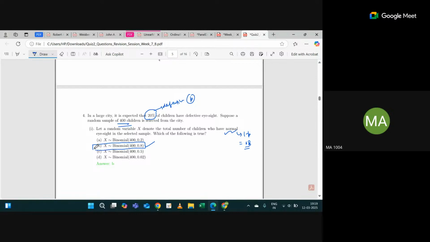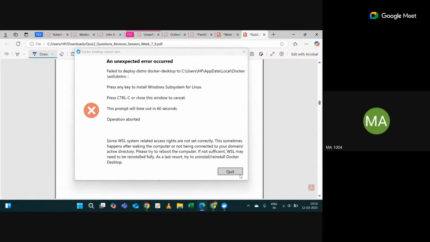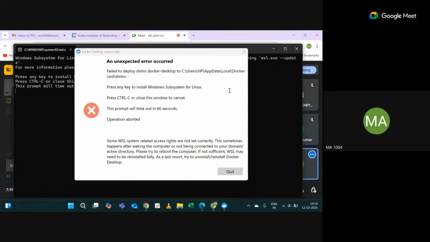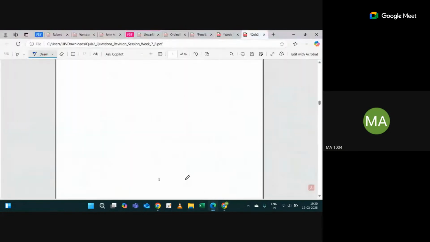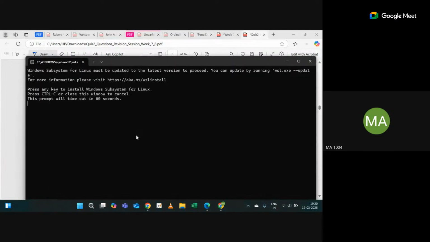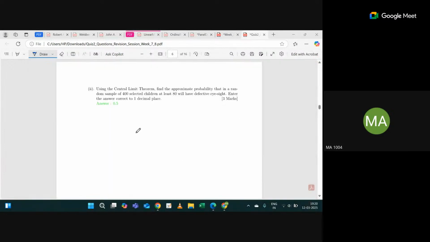Is this clear? Sometimes when people are in a hurry they go wrong with this, but you have to read the statement carefully. Great. Now the next question is based on the same. You can see it is asking: using the central limit theorem, find the approximate probability that in a random sample of 400 selected children, at least 80 will have defective eyesight.